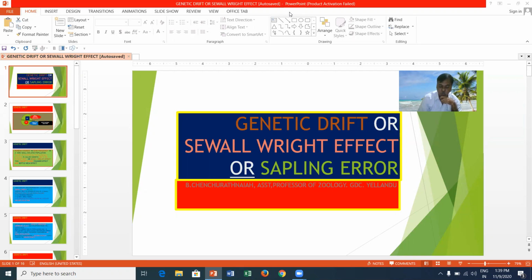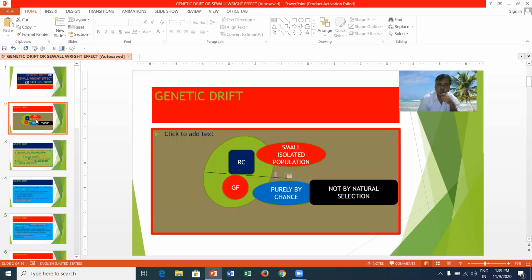It shows founder effect and bottleneck effect. Now you can see the definition in a very simple way.